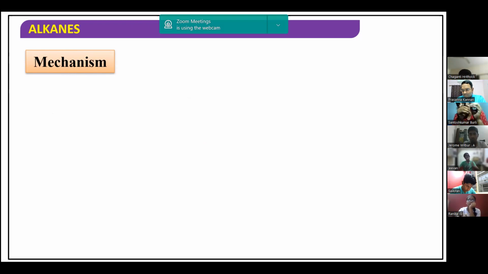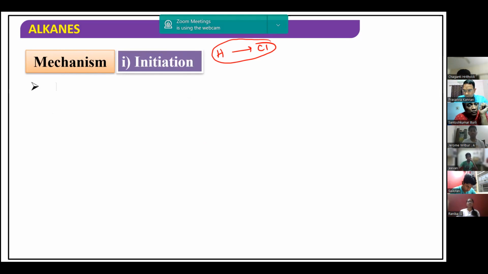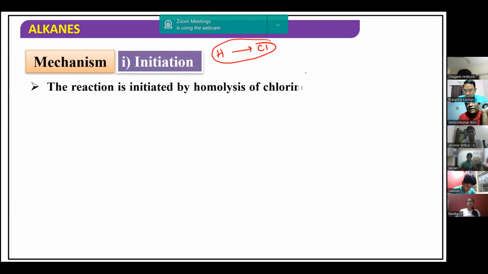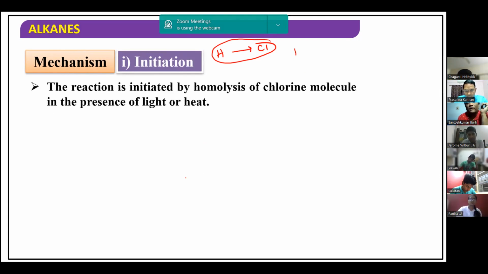When I do monosubstitution, meaning only one hydrogen is replaced with Cl, that is monohalogenation, not successive halogenation. What mechanism does it follow? We say it follows a free radical mechanism.